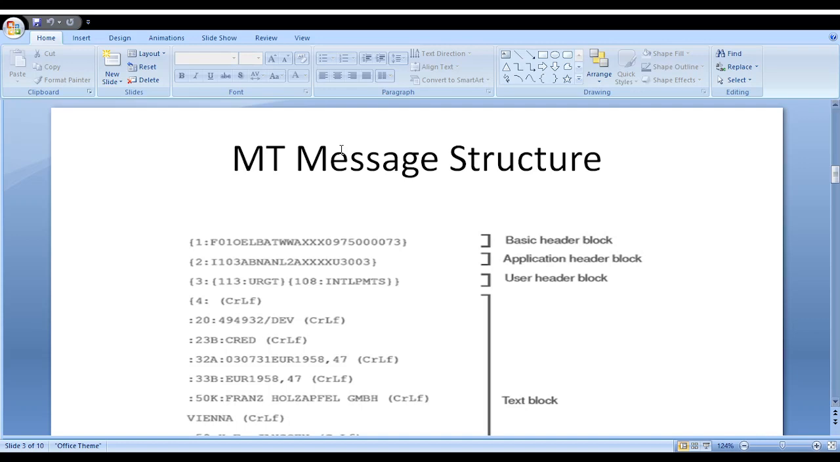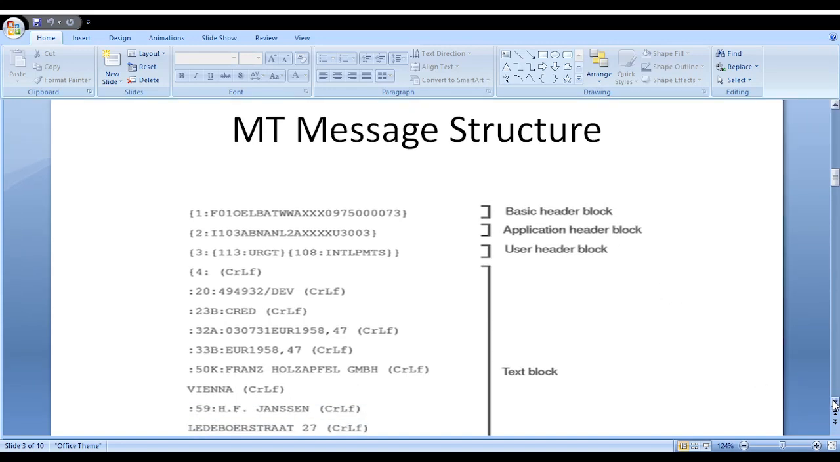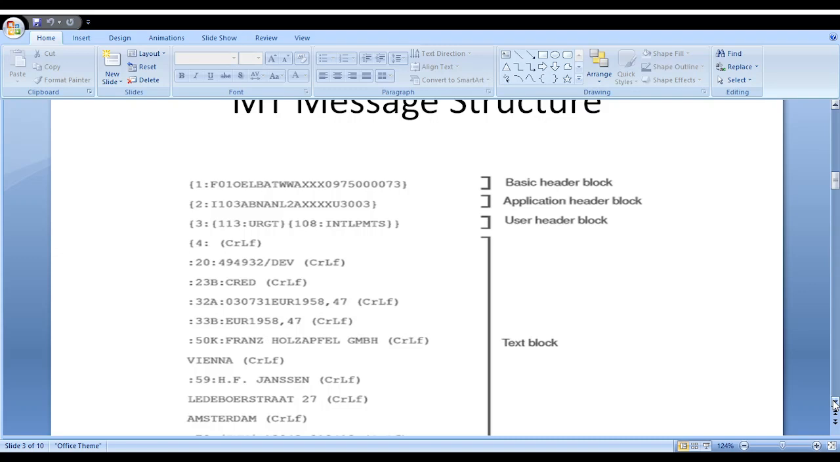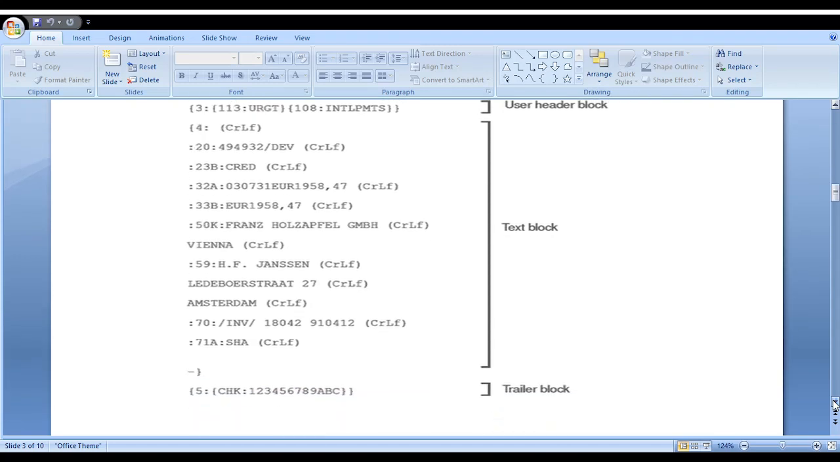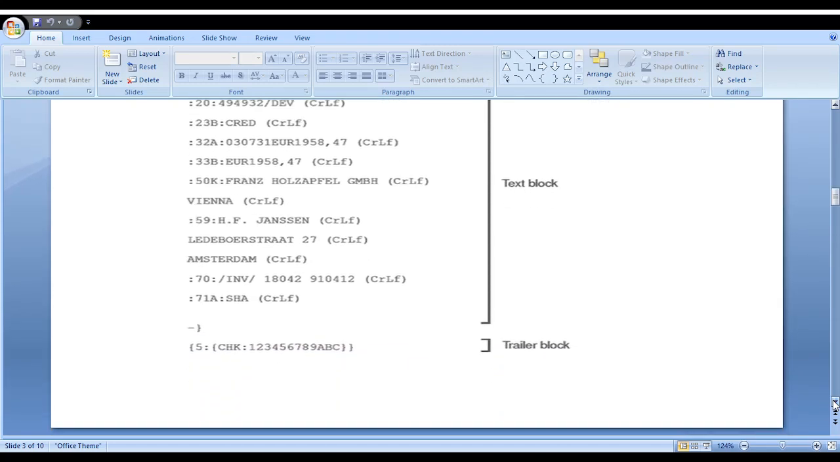In the application header block, you can see what kind of message is initiated, 103 or 202 or 202 cover payment, along with the beneficiary customer's BIC codes. In the user header, you can see whether the message is urgent, medium or low priority. In the text block, you can see all the MT fields: field 20 transaction number, sender reference number, ordering institution, beneficiary institution, sender's correspondent, receiver's correspondent, intermediary, all the information. In the trailer block, they provide some additional information.